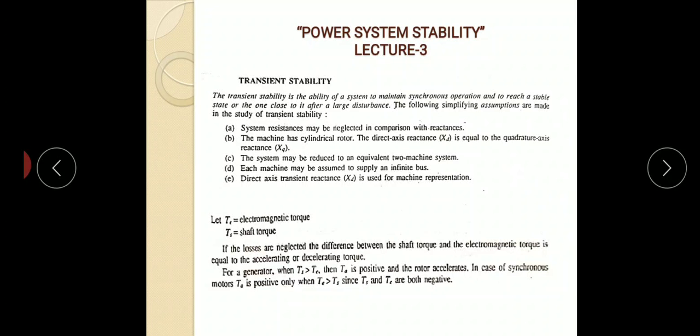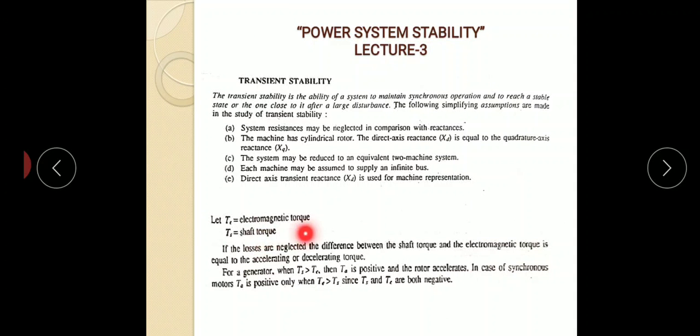The input is the electromagnetic torque and the output is the shaft torque. So, based upon the sign conventions adopted for synchronous generators, the values of the shaft torque and electromagnetic torque are taken as negative for motor action.